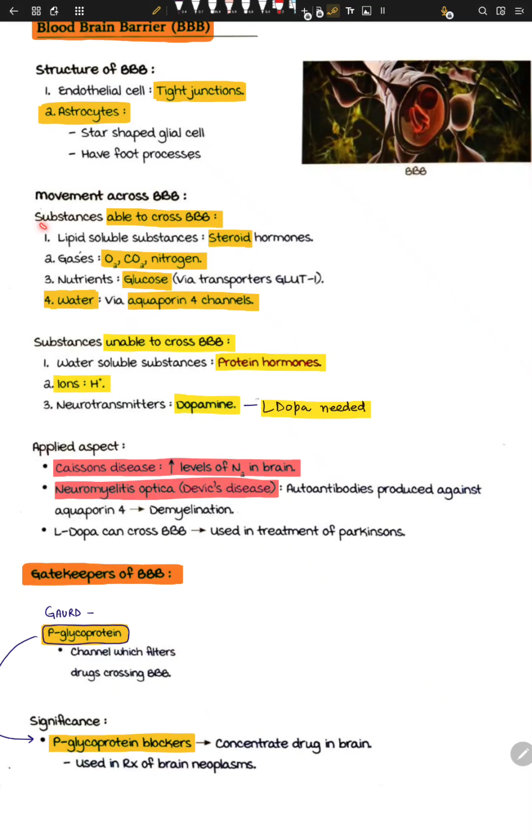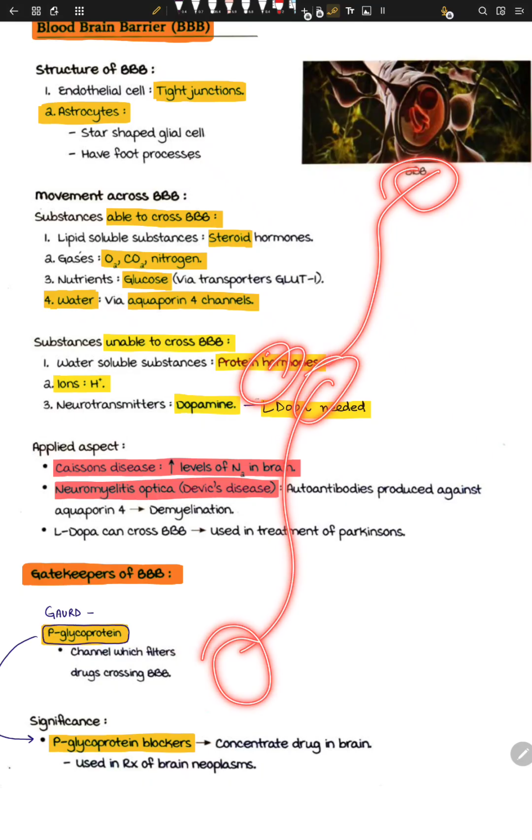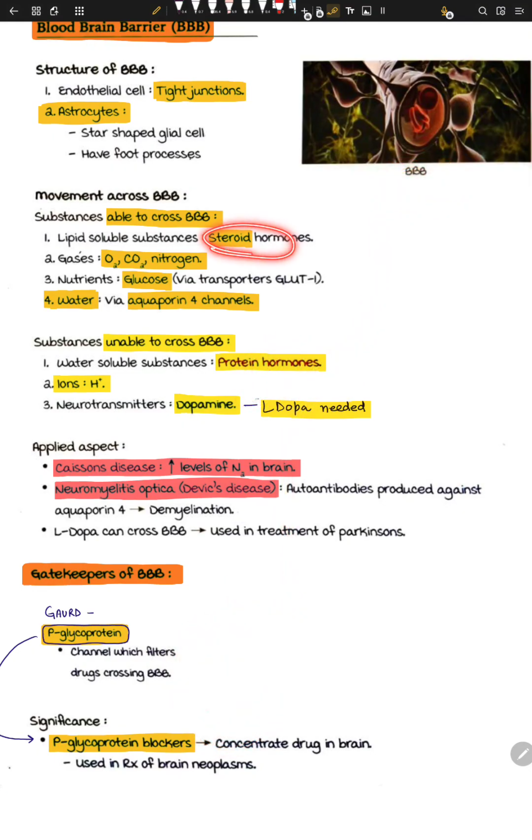What happens is that substances that can cross the BBB are, first of all, lipids, meaning fat-soluble substances such as steroid hormones. Steroid hormones are really important. A lot of them are synthesized from the hypothalamus to the posterior and anterior pituitary, and then it goes to the adrenal cortex and the adrenal gland. You need steroid hormones because steroids can influence your brain health, and you need them for the growth of your brain as well.